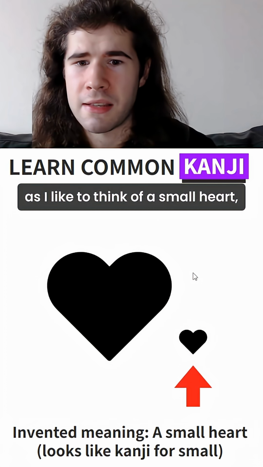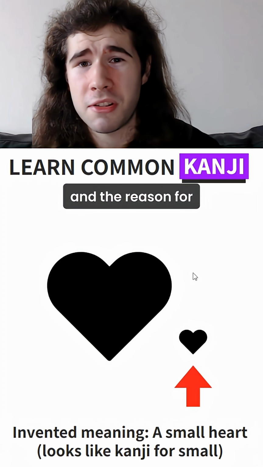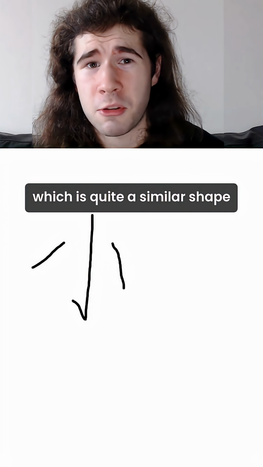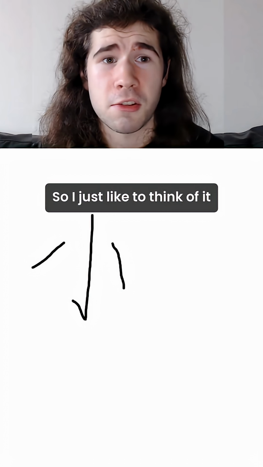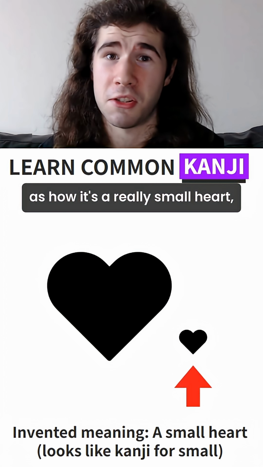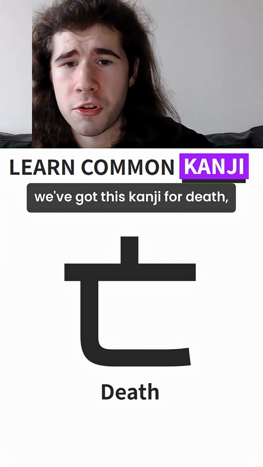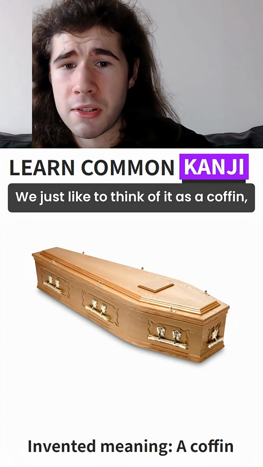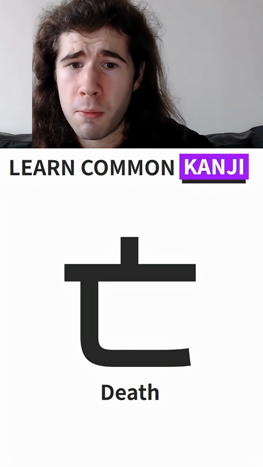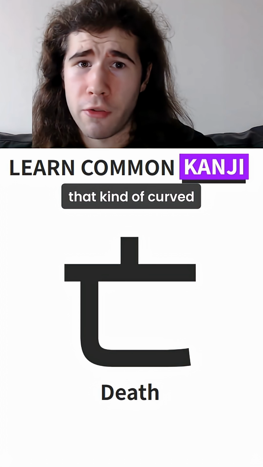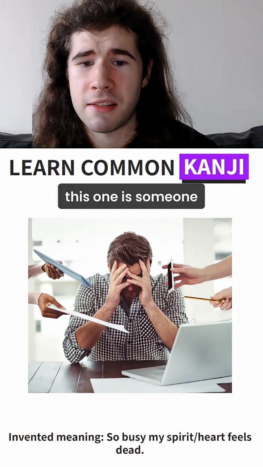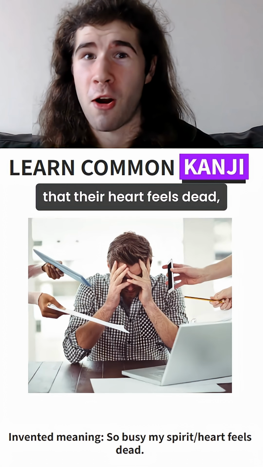How I like to think of it is I like to think of a small heart. And the reason for that is because the kanji for small looks a lot like this, which is quite a similar shape to how heart is now looking. So I just like to think of it as a really small heart, and that's how I remember it. Then of course, we've got this kanji for deaf, which is being used as a radical. To remember this, we just like to think of it as a coffin, since the top part looks a bit like a lid, and then it's got that curved box shape underneath, which looks a bit like a coffin. How I like to think of this one is someone being so busy that their heart feels dead.